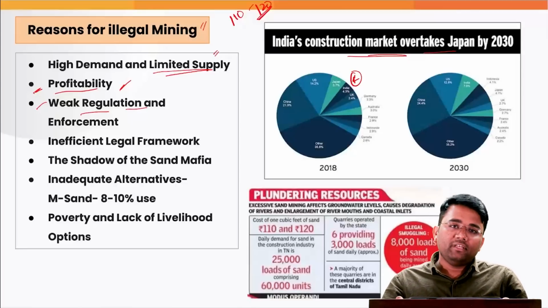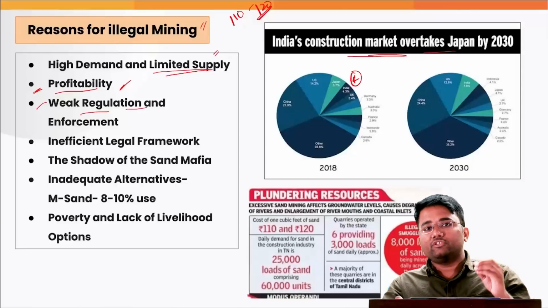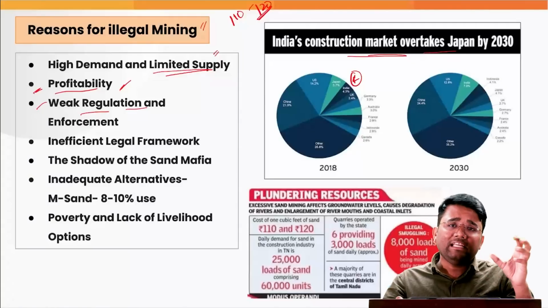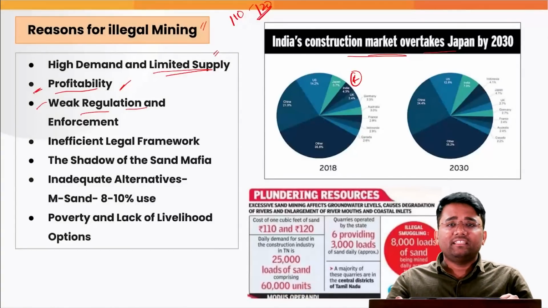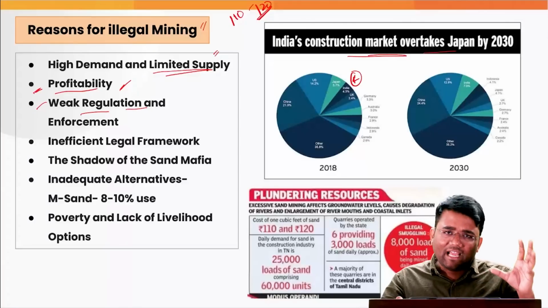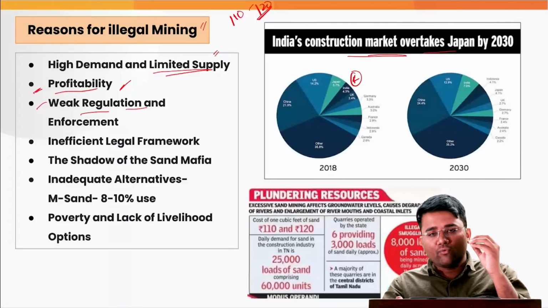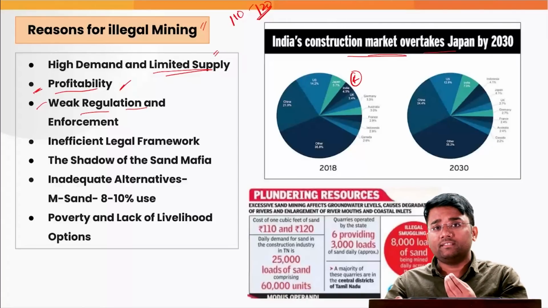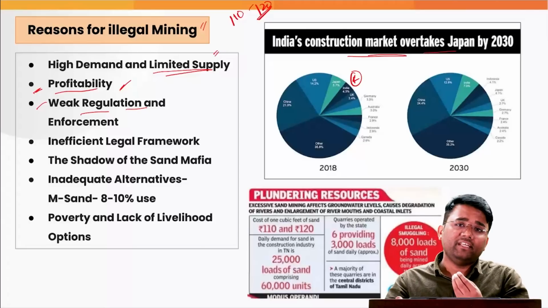The MMDR Act specifically says that it should be the duty of the states to prevent illegal sand mining. However, the role of the states has been lackluster. They couldn't make proper laws and regulations for addressing these illegal sand mining activities.